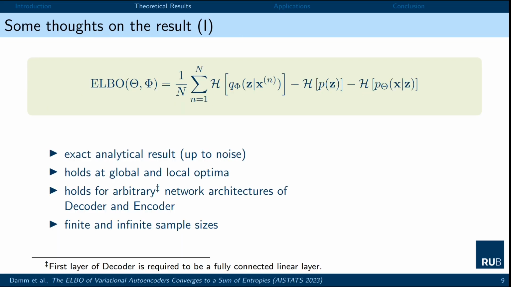Let's consider some aspects of this result. First of all, it's an exact analytical result. Moreover, it holds at global and local optima. In particular, we just require very small fractions of parameters to converge. We place very mild assumptions on the network architectures. So in essence, we just require that the first layer of the decoder is indeed linear. And the result holds for the infinite data limit, but also for finite data sizes. So to wrap this up, the result really holds in practical scenarios. And this is also what we observe in practice.